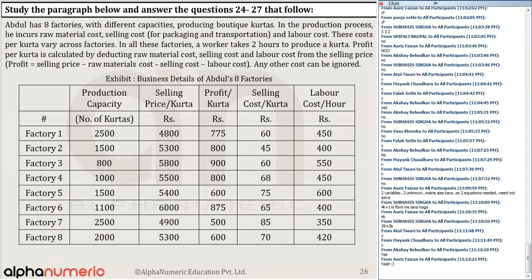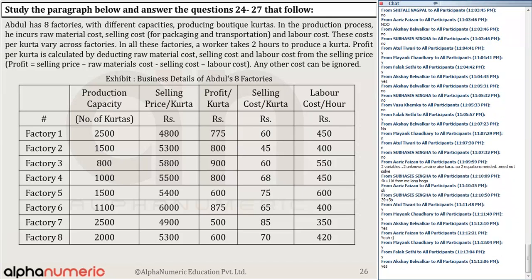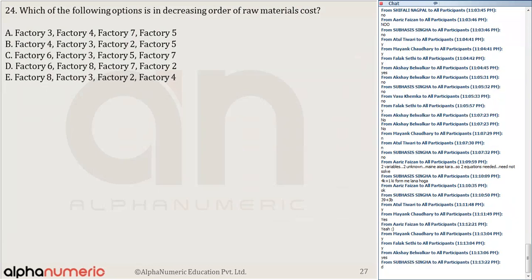And 24 to 27. A DI set, but I think this DI set is easy. Am I right? Calculations are there, but easy. If I have to do these two, like पहले वाला और ये histogram and this one, so I think this one is easy. So let me tell you the answers of this one, question number 24. The correct answer for question number 24 is, answers बता देता हूँ इसका,